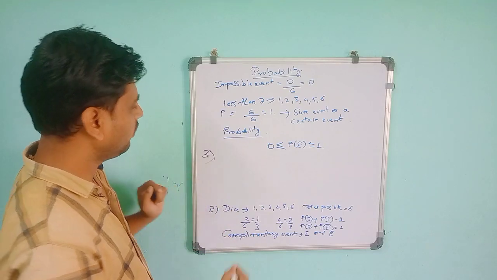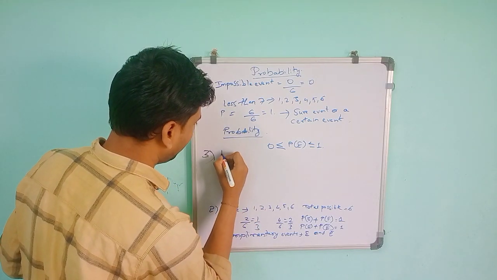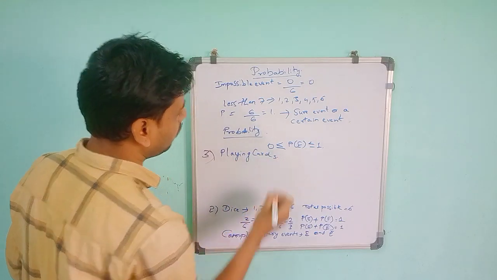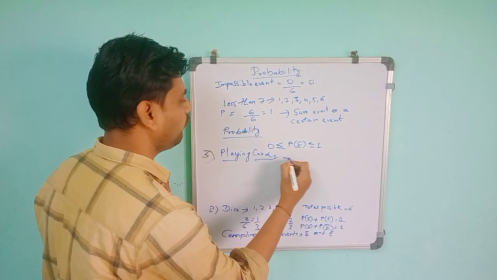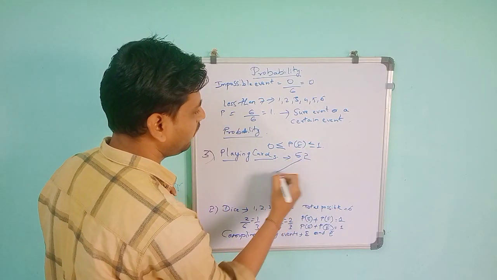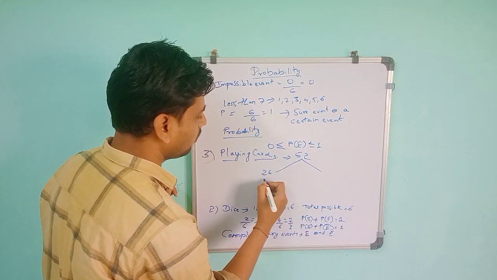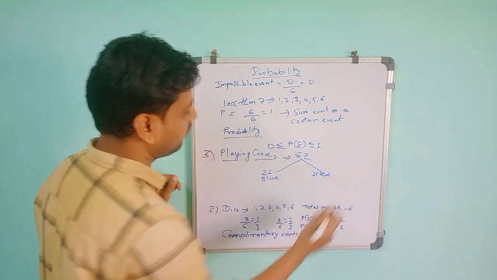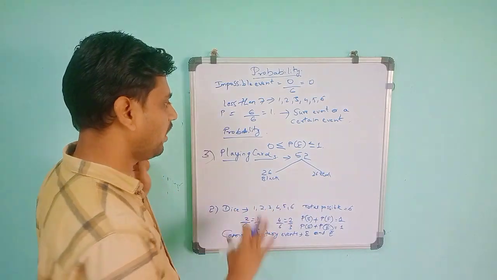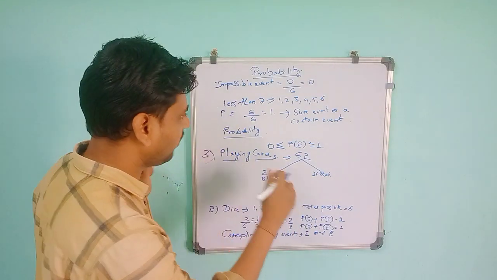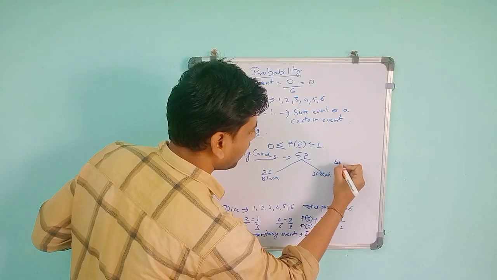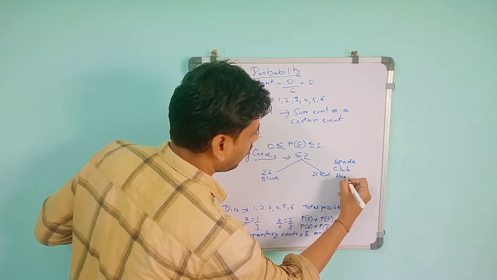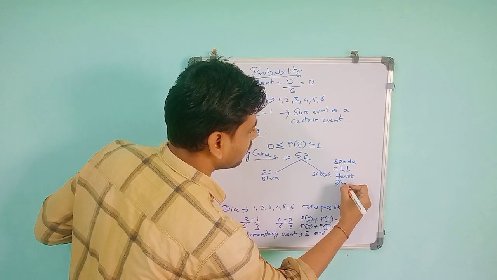After dice and coin, the next one is playing cards. As you know about playing cards, there are a total of 52 cards. Of these, 26 are black and 26 are red. There are four types of cards: spade, club, heart and diamond.